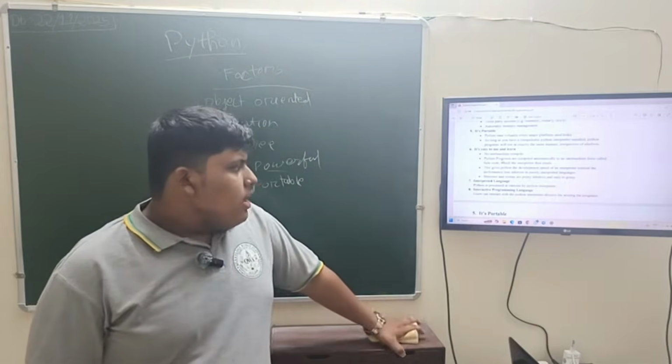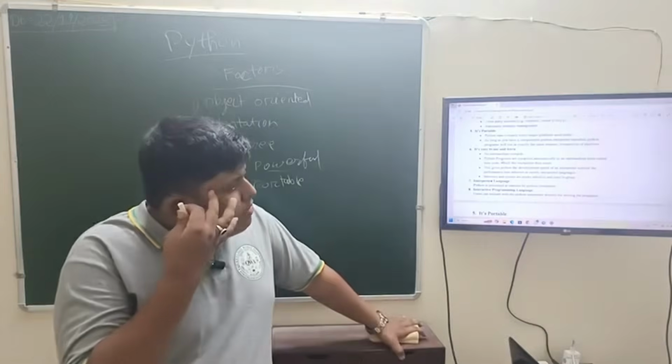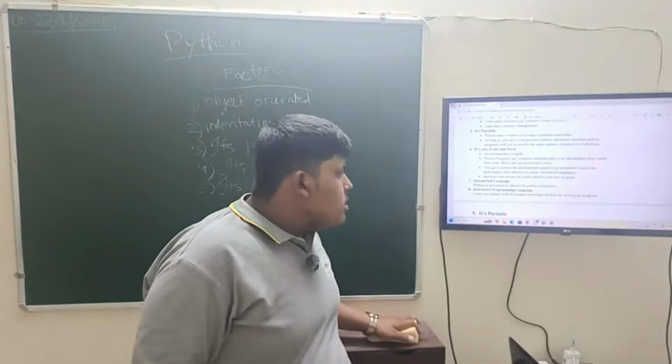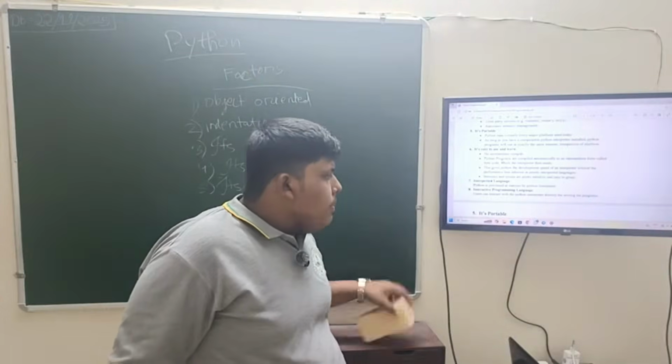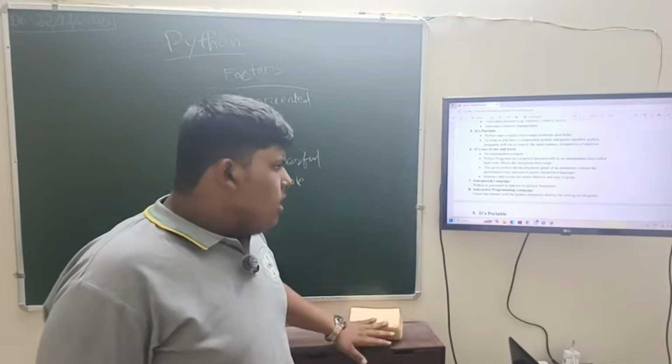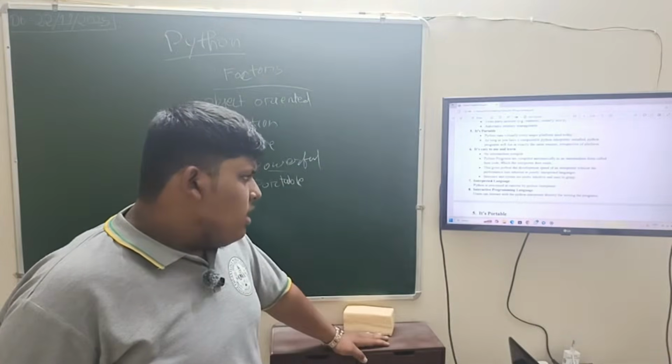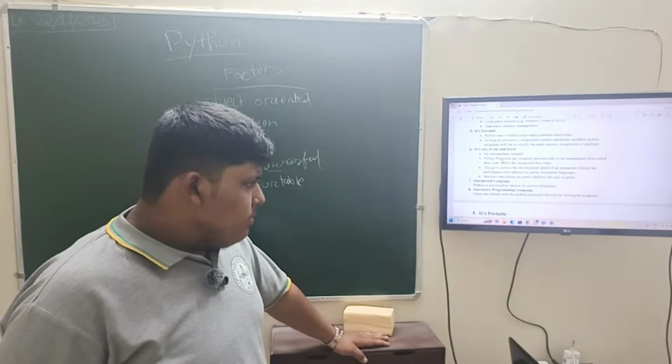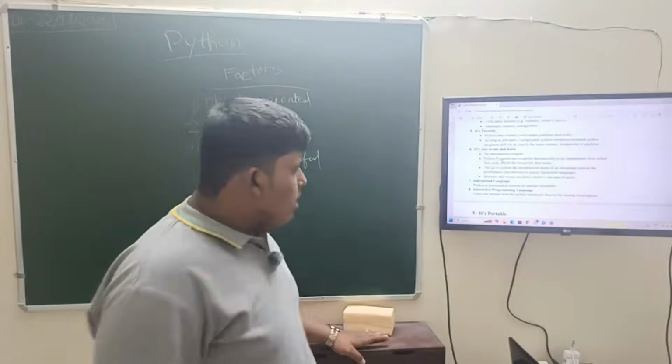The next is this gives Python the development speed of an interpreter without the performance loss inherent in purely interpreted languages. Next is structure and syntax are pretty intuitive and easy to grasp.